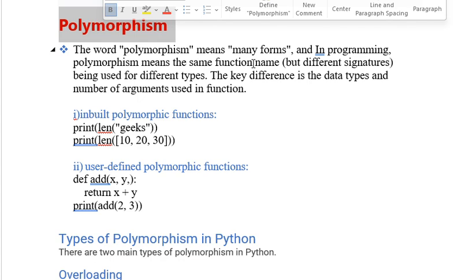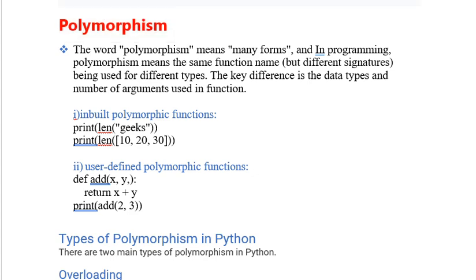In this way we have some types of using polymorphism. We have basically two types of polymorphism: runtime polymorphism and compile time polymorphism. Don't worry, I will explain these types very clearly, but as of now understand that there are two types, runtime and compile time. The key difference is in the data types and the number of arguments used in the function. I think you understood what polymorphism is, which is nothing but many forms: we use the same function name in a particular class, but the arguments can differ.